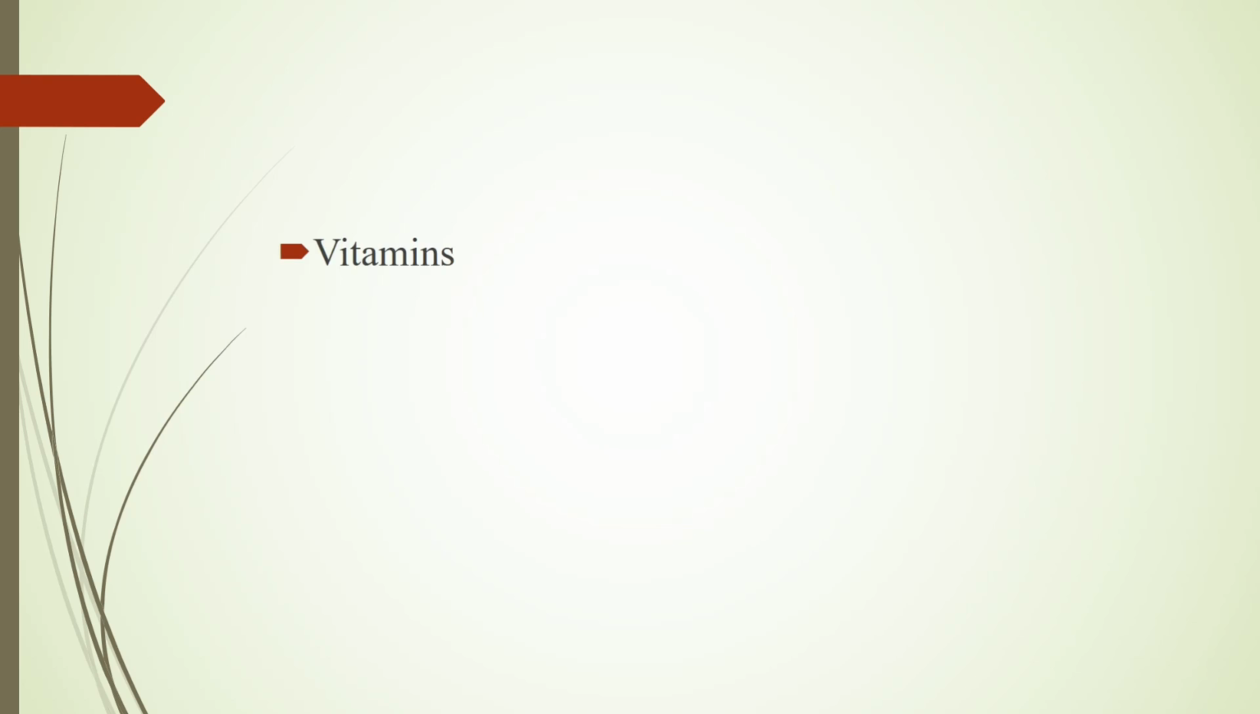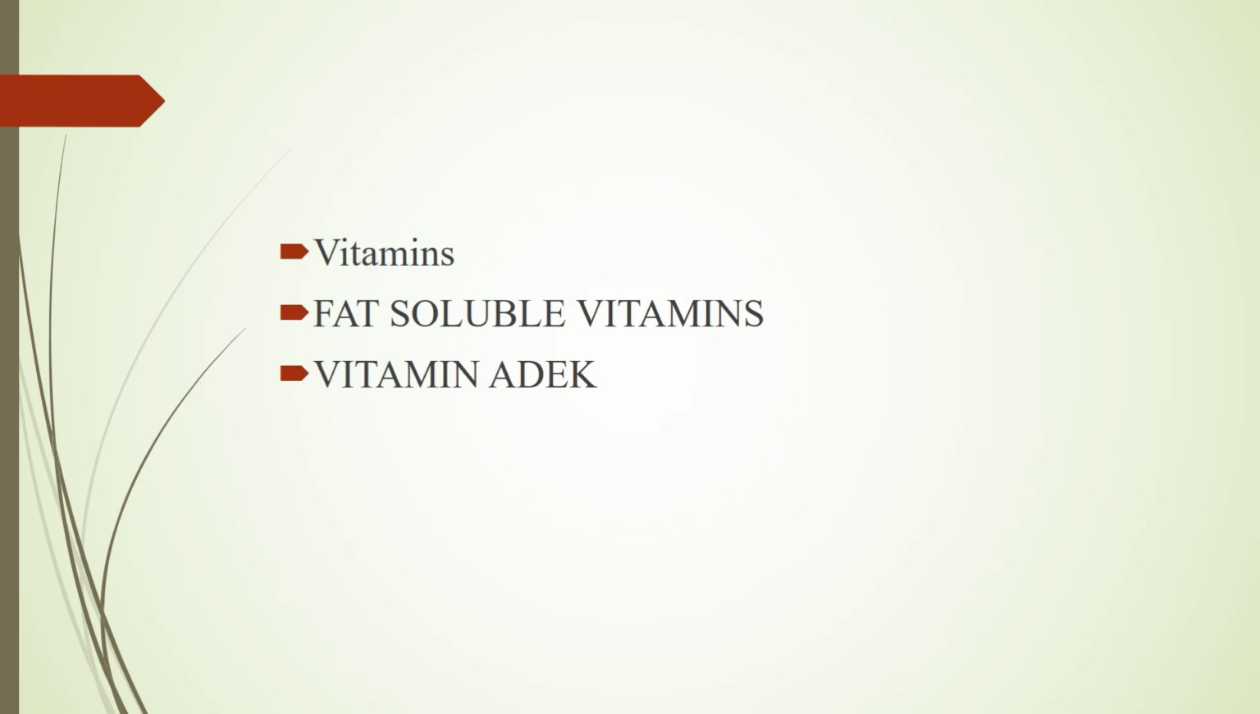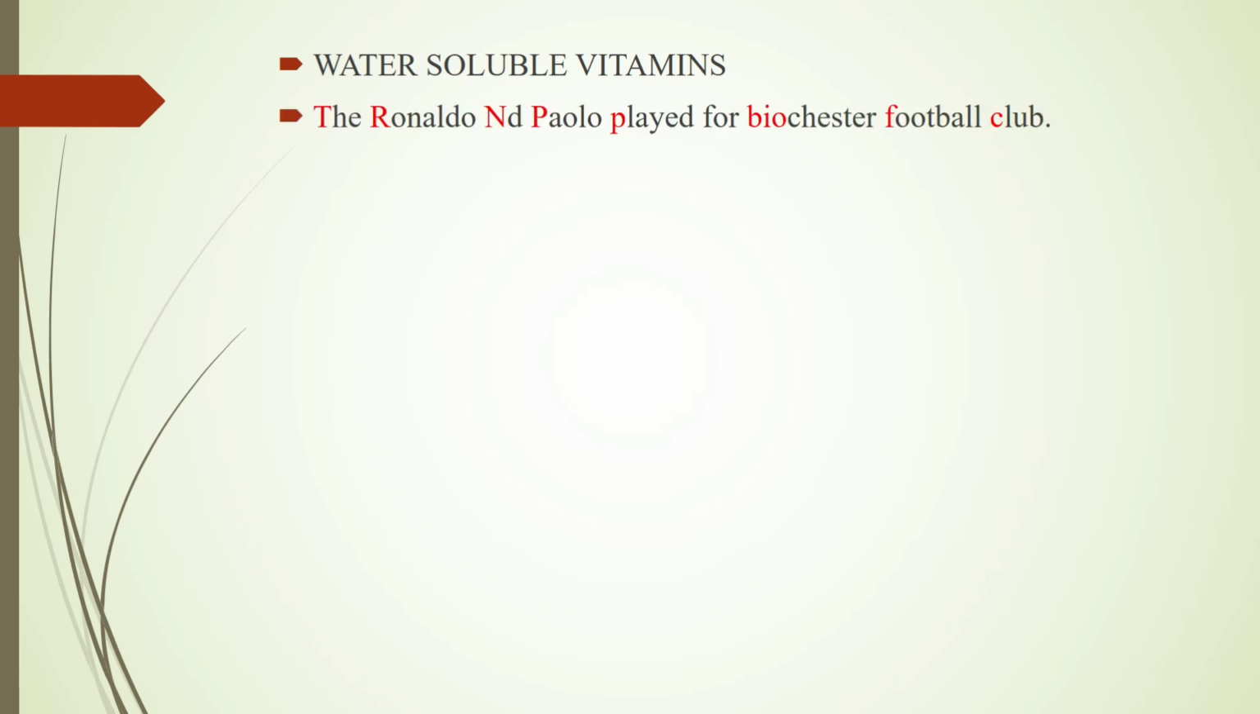Next we can discuss the micronutrients, among which the first one is the vitamins. Vitamins are mainly classified into two, that is fat soluble vitamins and water soluble vitamins. Fat soluble vitamins include vitamin A, vitamin D, vitamin E, vitamin K. In short, we can call it ADEK. Water soluble vitamins include B complex vitamins and vitamin C. The first one is the B complex vitamins.